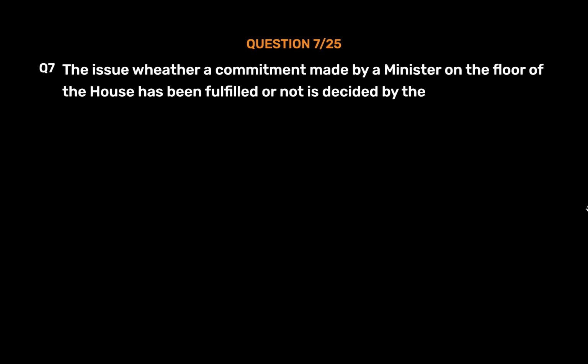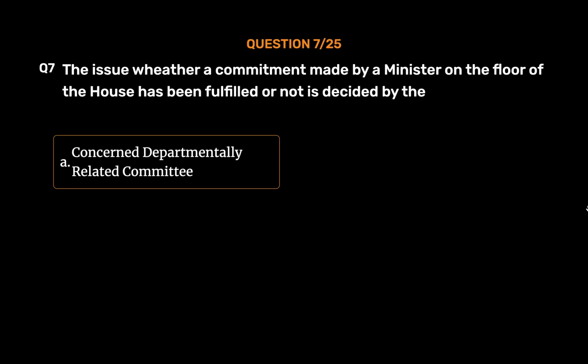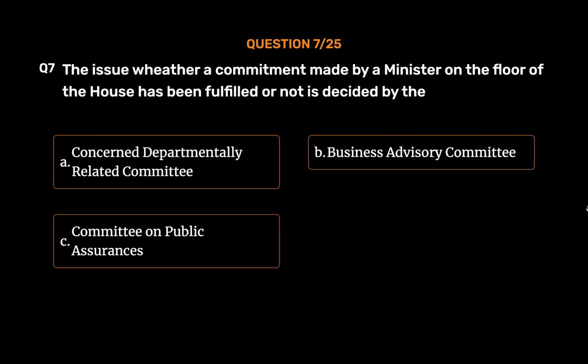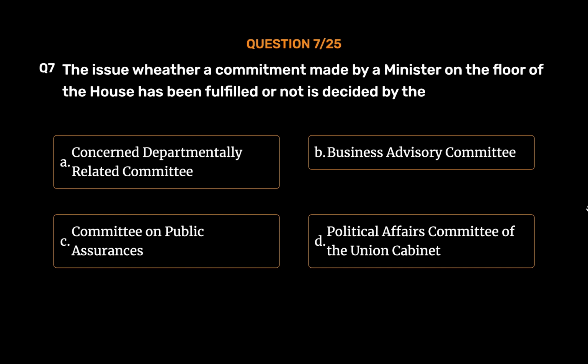Question number 7. The issue whether a commitment made by a minister on the floor of the House has been fulfilled or not is decided by the Option A. Concerned departmentally related committee. Option B. Business Advisory Committee. Option C. Committee on Public Assurances. Option D. Political Affairs Committee of the Union Cabinet. The correct answer is Option C.